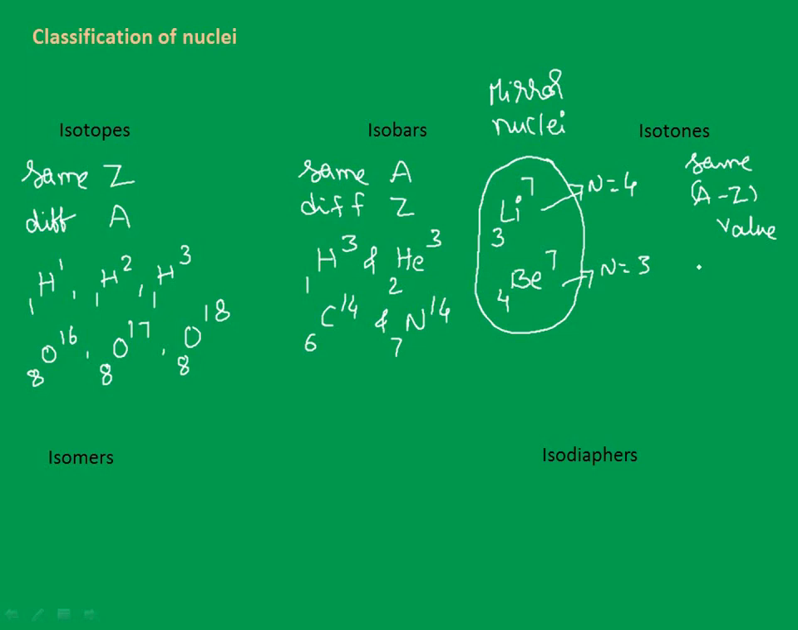Some examples are hydrogen 1,3 and helium 2,4: 3 minus 1 is 2, and 4 minus 2 is 2. Also hydrogen 1,2 and helium 2,3. You can have many kinds of isotones, and their A minus Z value should be the same. For more examples, refer to the textbook. Given the space and time constraints, I am giving just one or two examples for each case. Go through them all; you can find many there and verify.